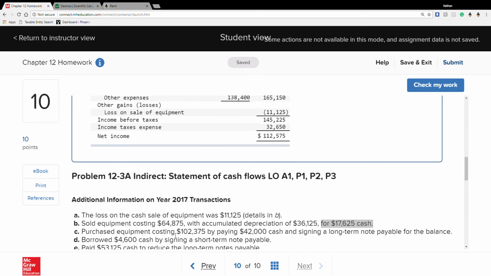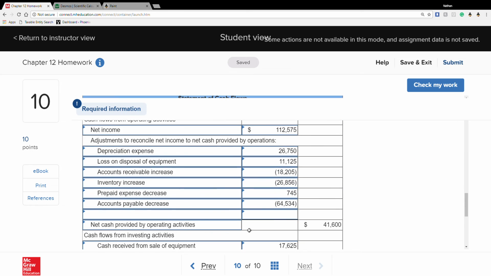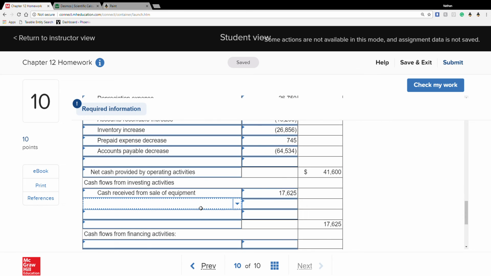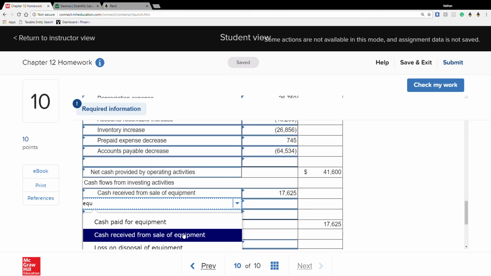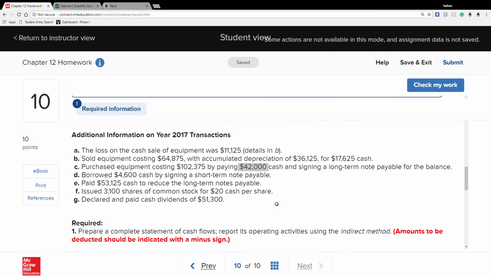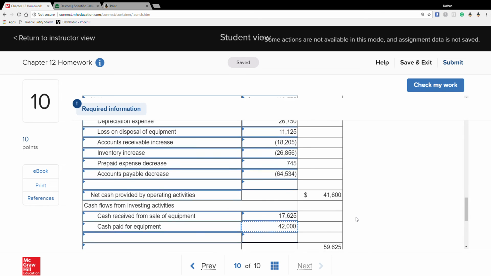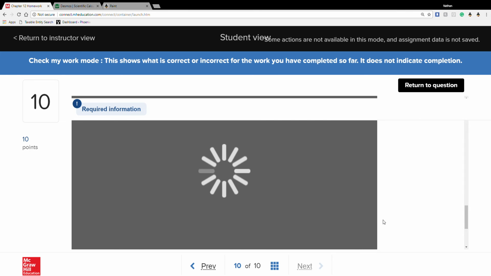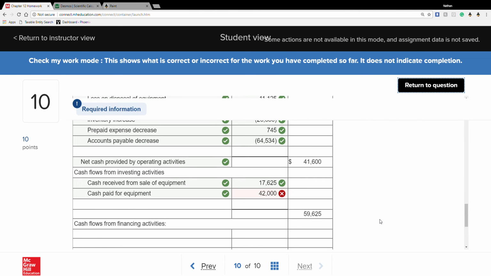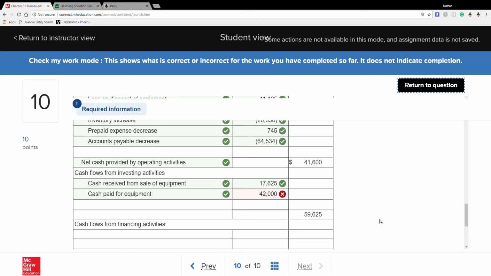Next, we purchased equipment costing 102,375, but we paid $42,000 for it. So we only paid, so cash received, cash paid, and that's going to be $42,000 of cash for the investing. Okay? So let's see if we're doing alright. Now it's going to tell us it's wrong. Why do you think it tells us it's wrong? We paid the cash.